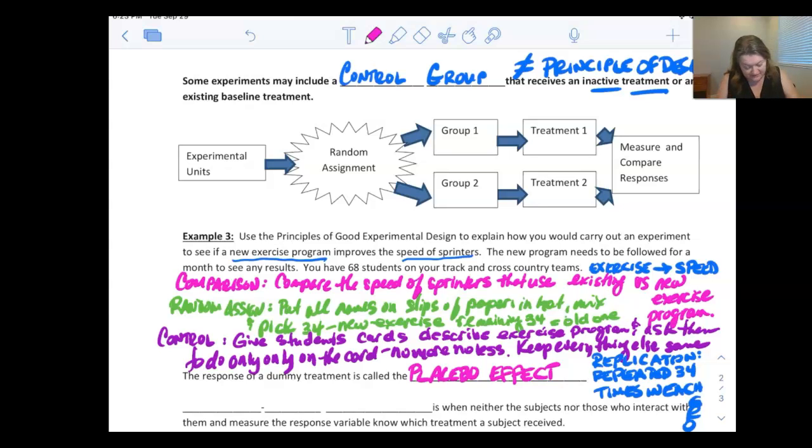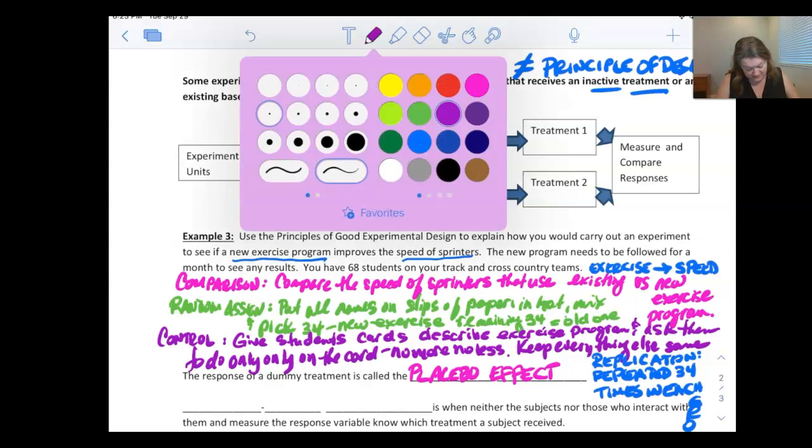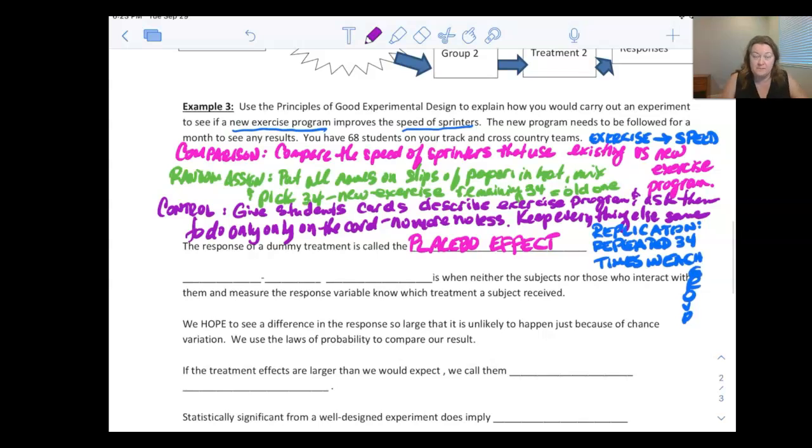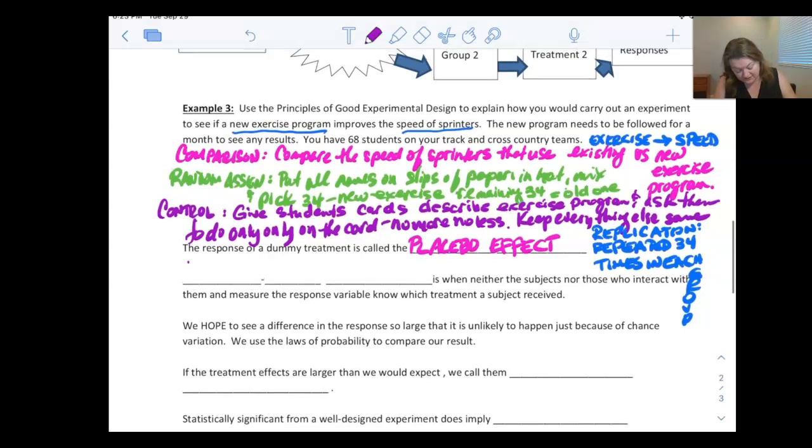Another vocabulary word we're going to do is what happens when neither the subjects nor those who gave them the medicine or the treatment know who is getting which treatment, the placebo or the regular one. This is called a double blind. There's also single blind, but this is double blind. So in a double blind experiment, both the person taking the medicine and the person giving the medicine don't know which one is the placebo and which one isn't.